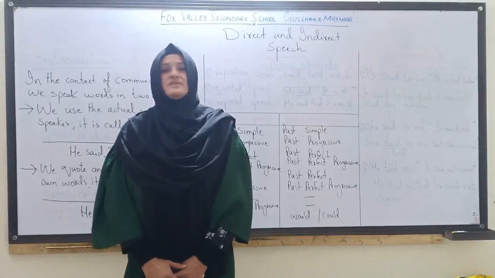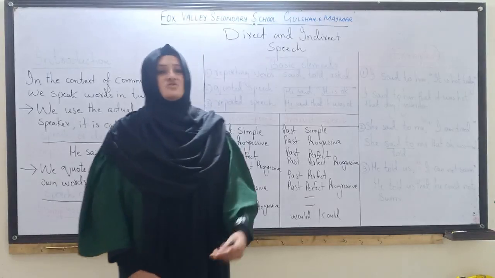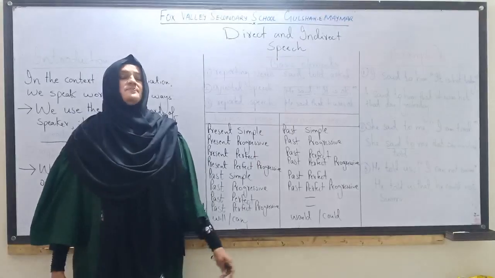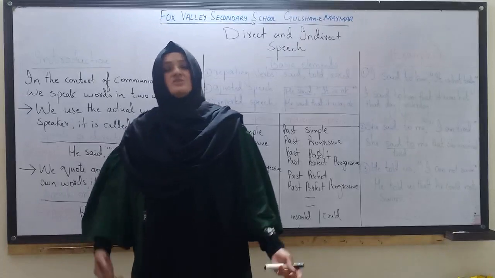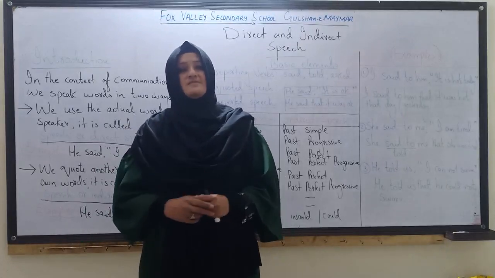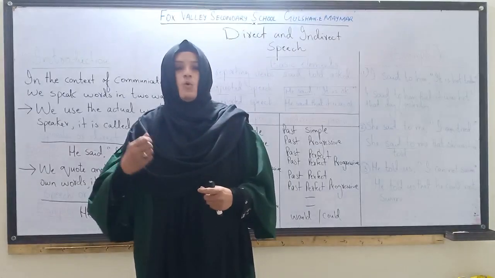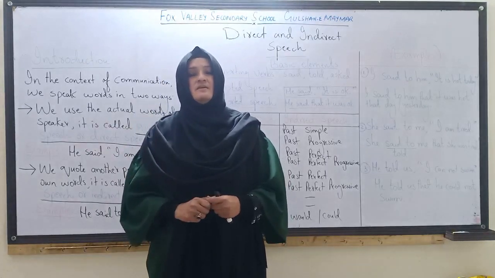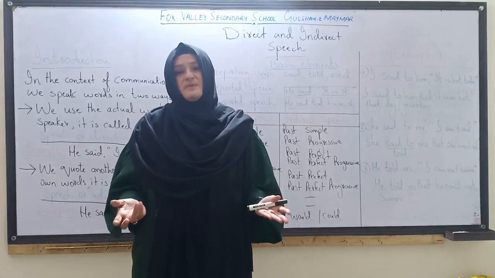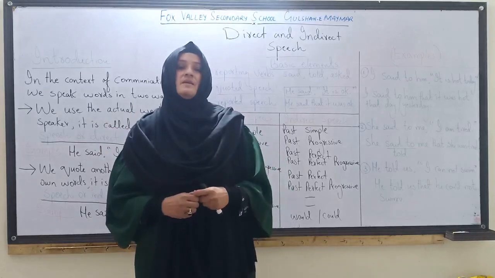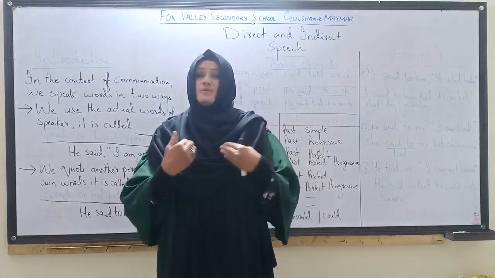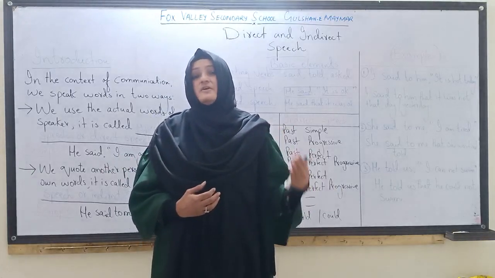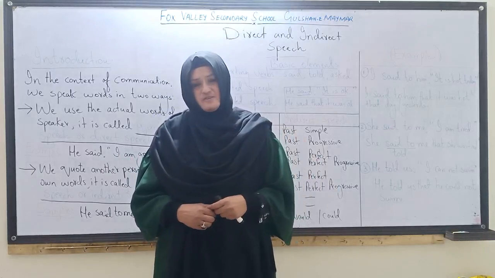Students, I am here with an English grammar lesson, and the topic is written on the board: direct and indirect speech. When we talk about communication, there are two ways to say the words. We sometimes use the actual words of the original speaker, that is called quoted speech or direct speech. And sometimes we use our own words to report someone, that is called reported speech or indirect speech.